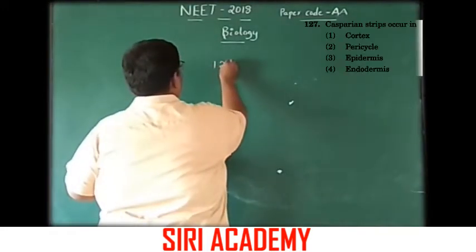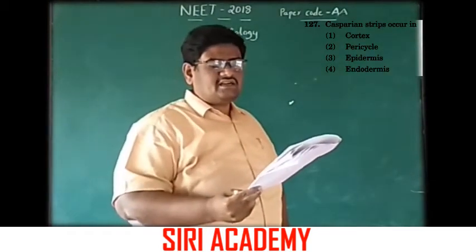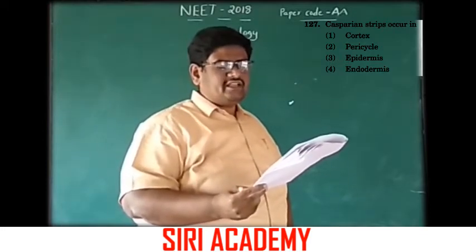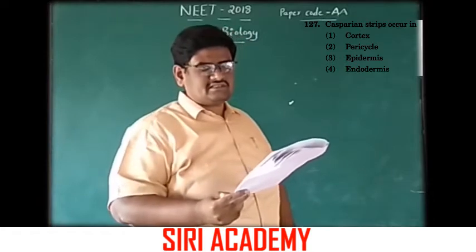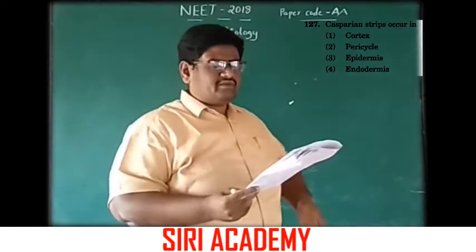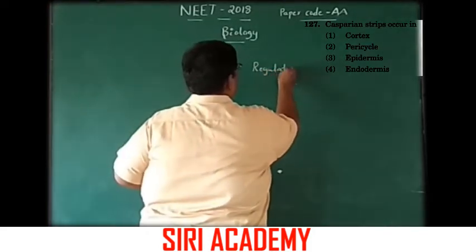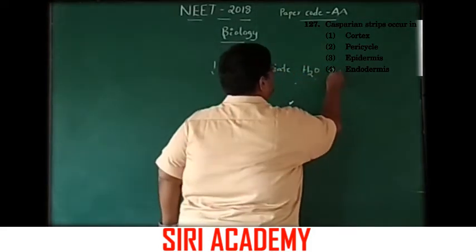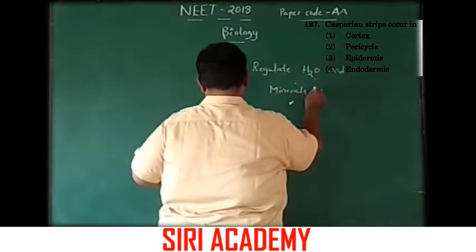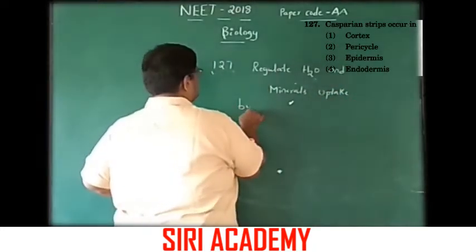Next question, 127. Casparian strips occur in: 1. Cortex, 2. Pericycle, 3. Epidermis, 4. Endodermis. Here this Casparian strip mainly regulates water and minerals uptake by roots.